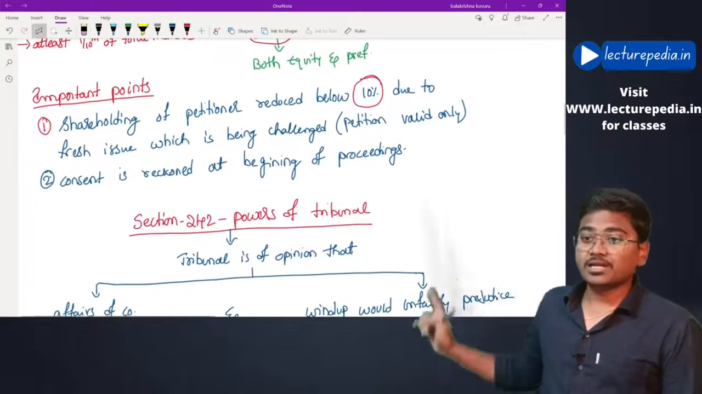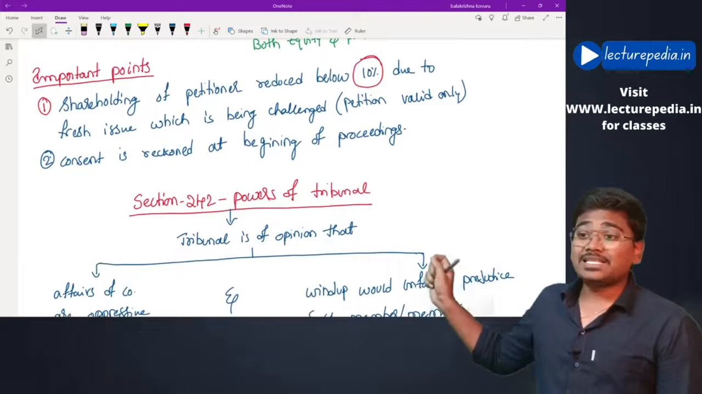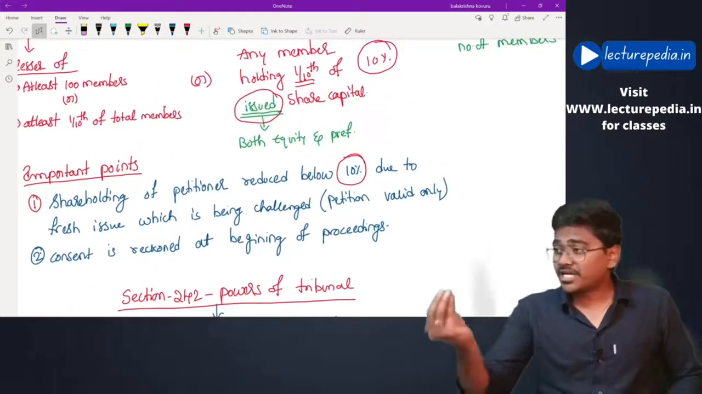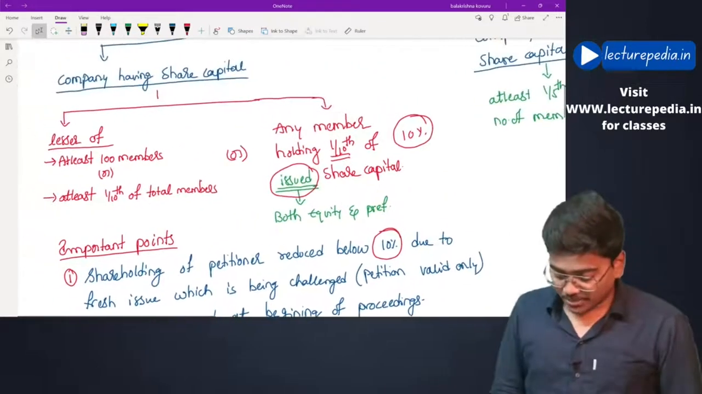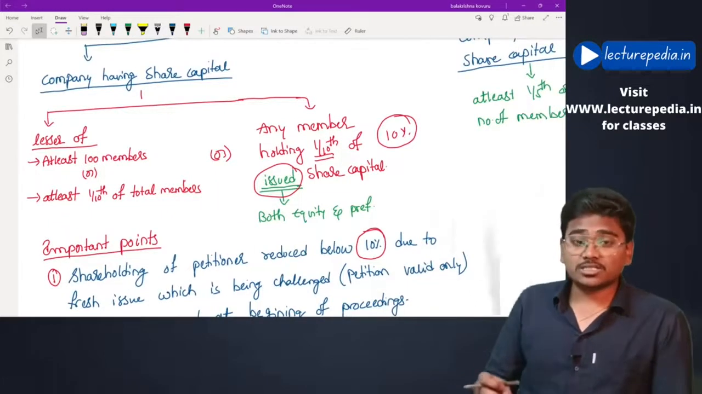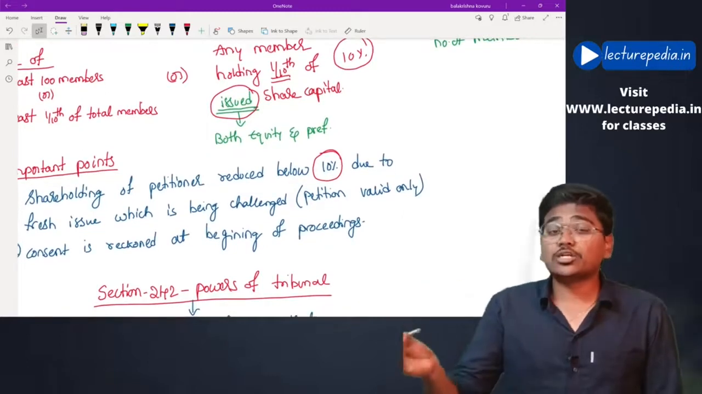Next, the second important point: consent is reckoned at the beginning of the proceedings. While you are making the application to the tribunal, the requirement of at least 100 members or at least 1/10 of total shareholders has to be calculated at the point of making the application to the tribunal.